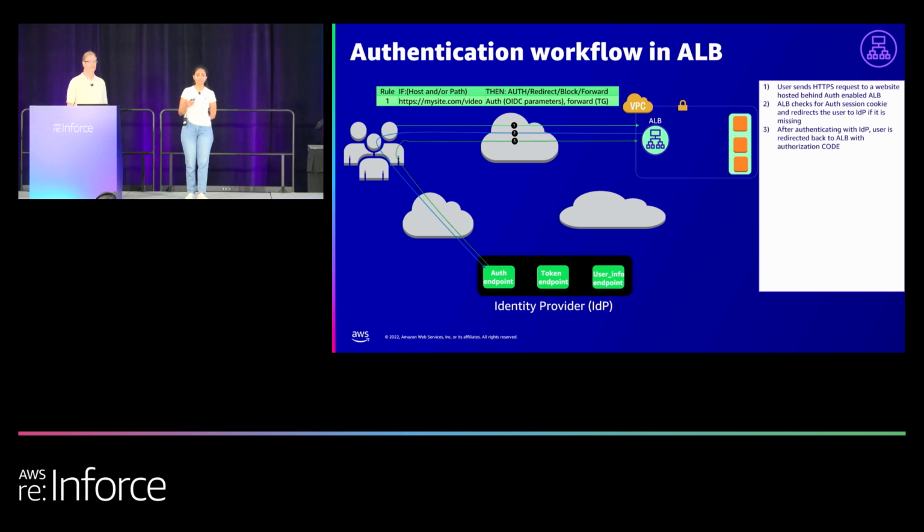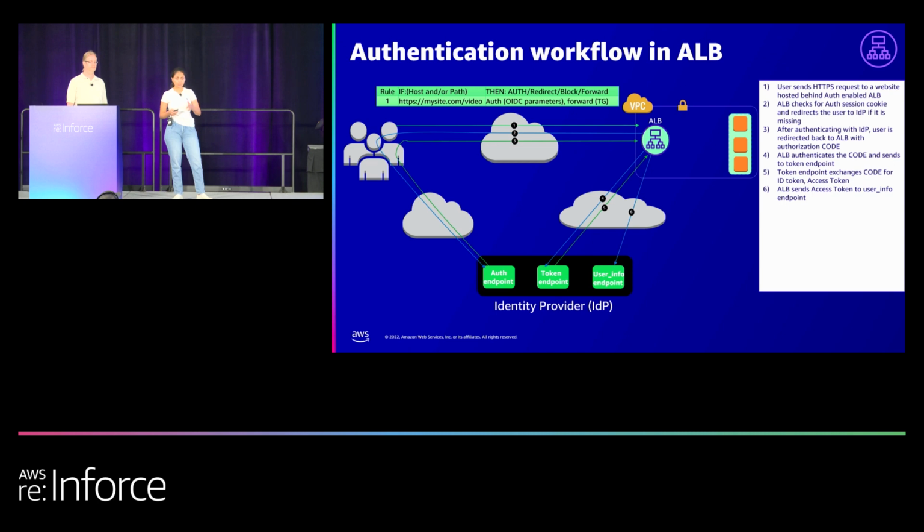The third step is, after authenticating with the IDP, the user is redirected back to the ALB with the authorization code. Next, ALB authenticates the code and sends it to the token endpoint. Fifth, the token endpoint exchanges the code for the ID token and access token.